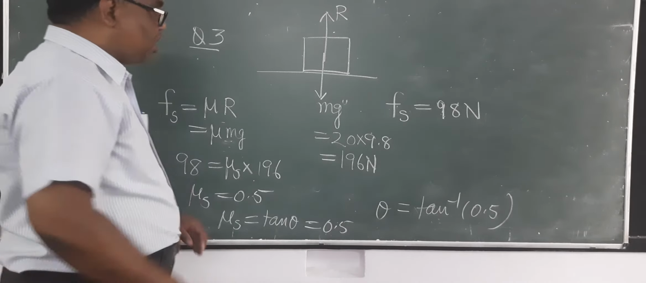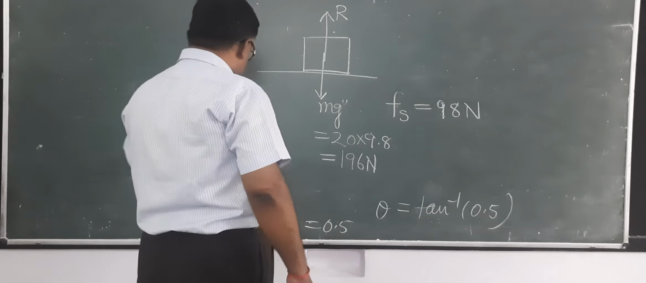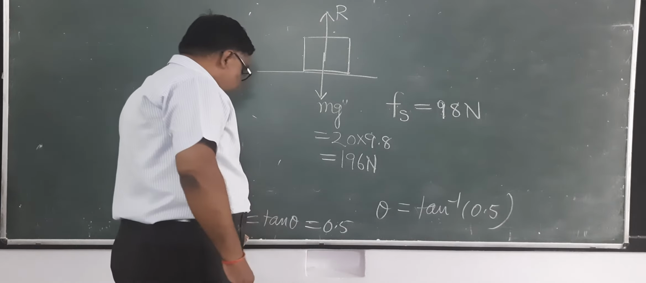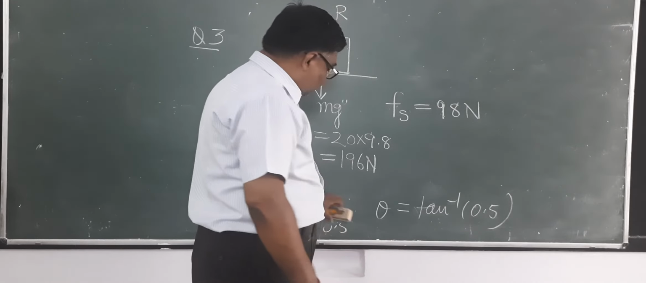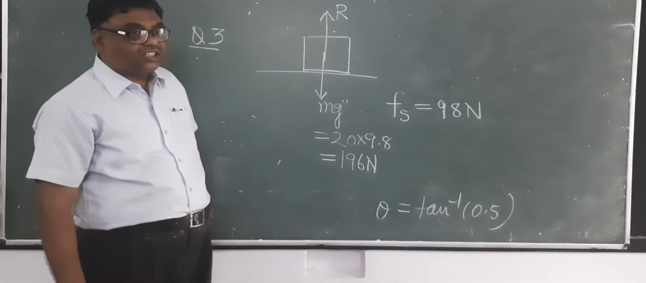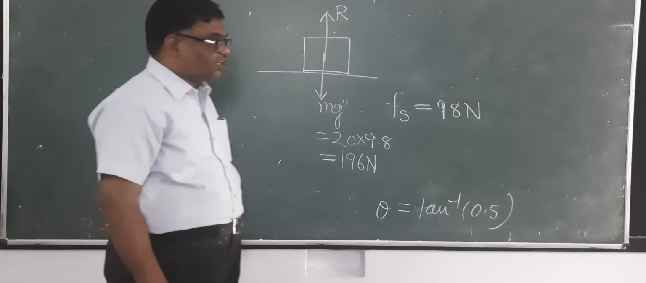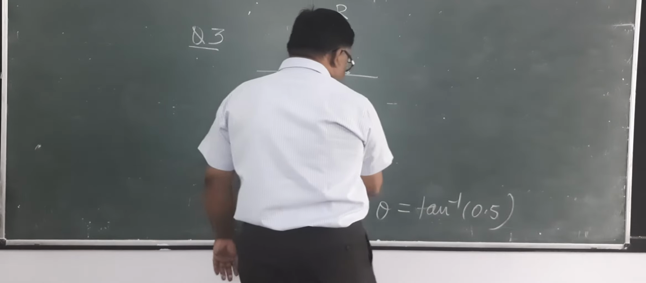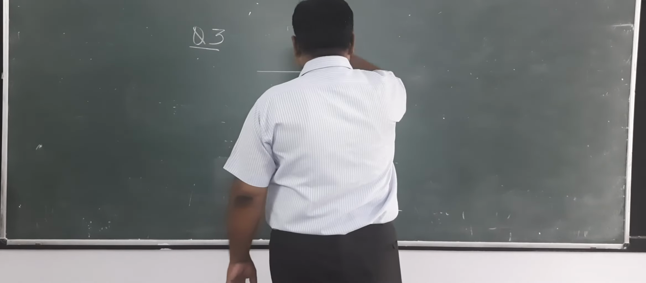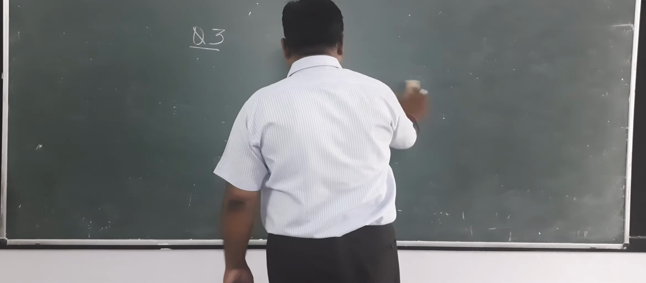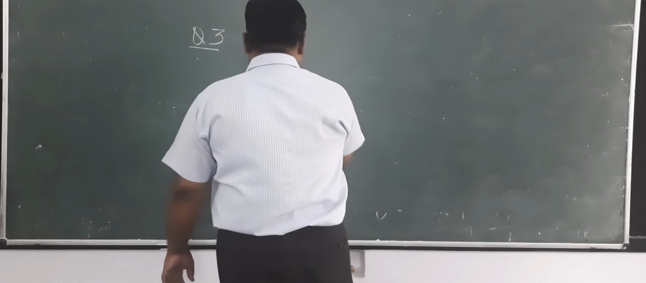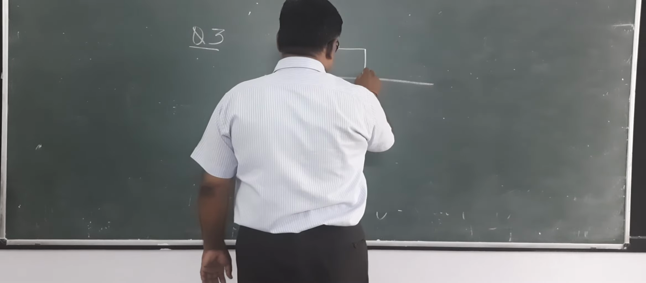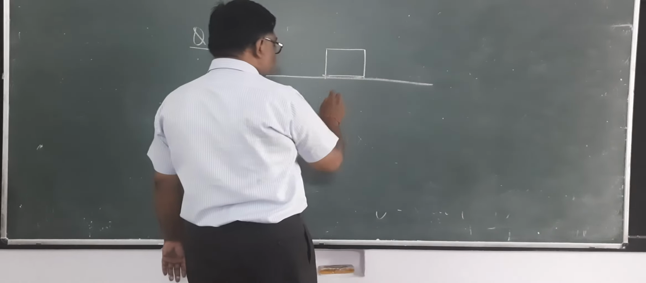Now we write down the angle of friction. Angle of friction is the angle which the resultant of normal reaction and force of friction makes from the force of limiting friction, from the vertical direction.